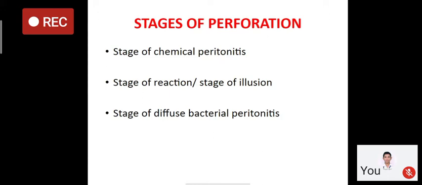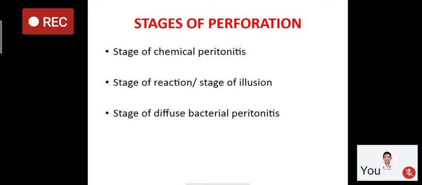First, after perforation, in the first stage, there will be leakage of bilious content and food particles into the peritoneal cavity. This bilious and food particle content will irritate the peritoneum, so there will be peritonitis. The patient will present with sudden severe pain in the upper part of the abdomen, and later the fluid trickles down through the right paracolic gutter.